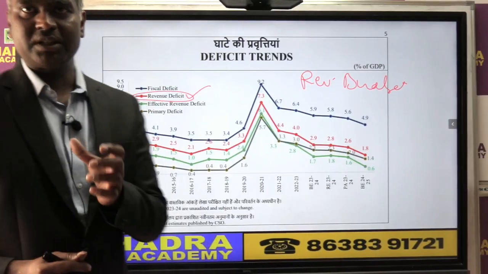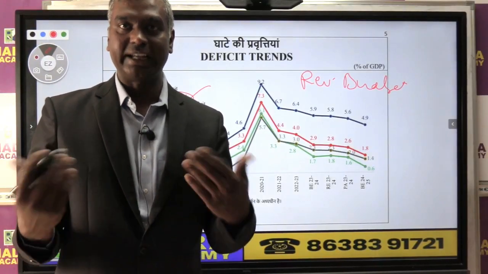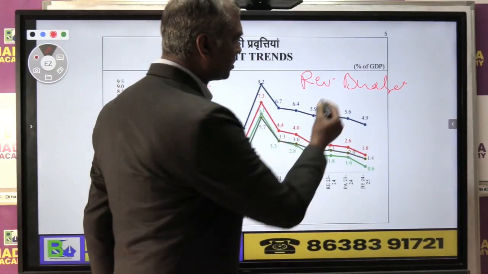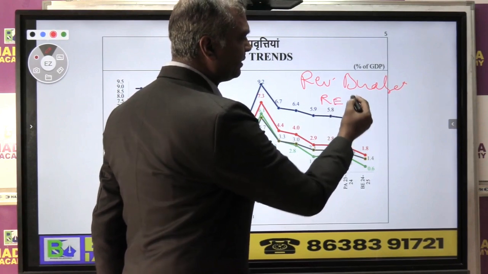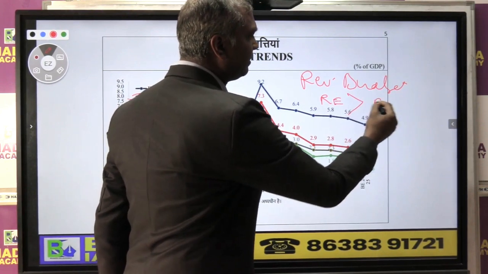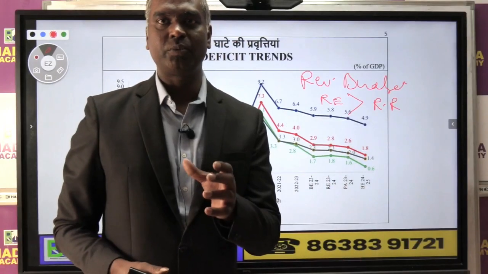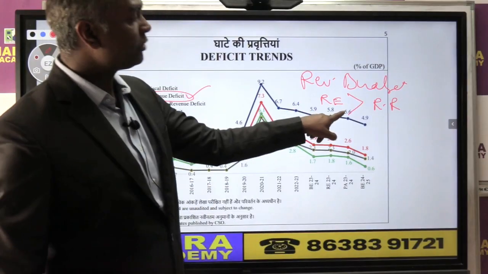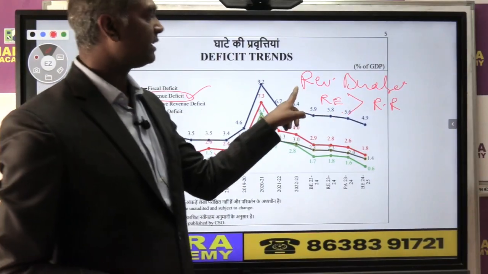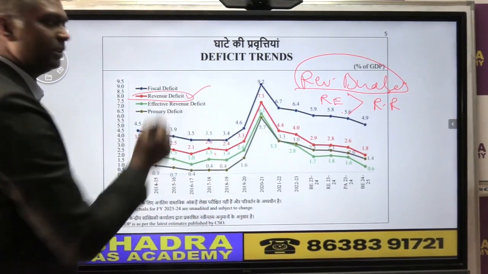Now revenue budget may we have 2 parts, revenue receipt and revenue expenditure. Now suppose if the government का revenue expenditure is more than the revenue receipt, then naturally there is going to be shortage of money in the budget, right? That shortage of money in the budget, that is in revenue budget, is generally what we call revenue deficit.